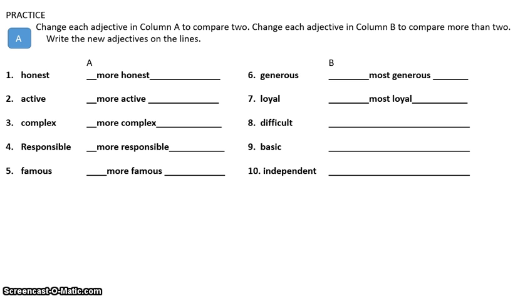All right. On the other column where I'm comparing two or more things, people, places, or things, I'm going to look at 8. I'm going to say, we don't say difficultest. Ooh, I can't even say that. Difficultest. All right. We are going to say most difficult. So this problem is the most difficult problem on the page. So I have a whole bunch of other problems, more than 2, so I have to use the word most.